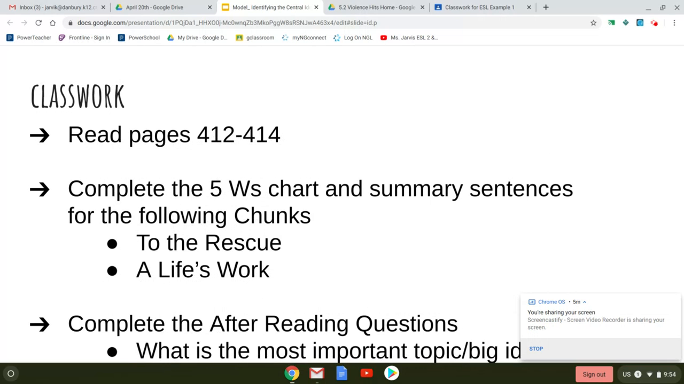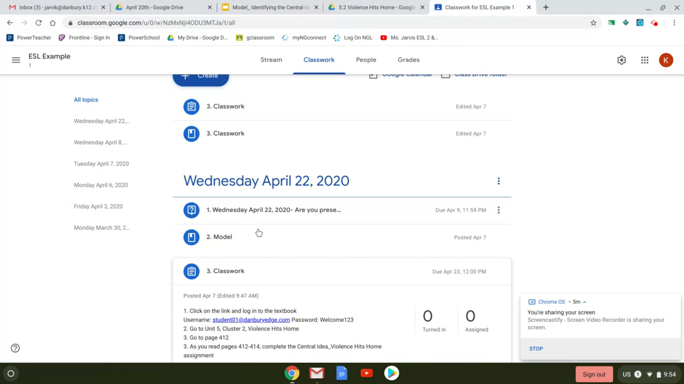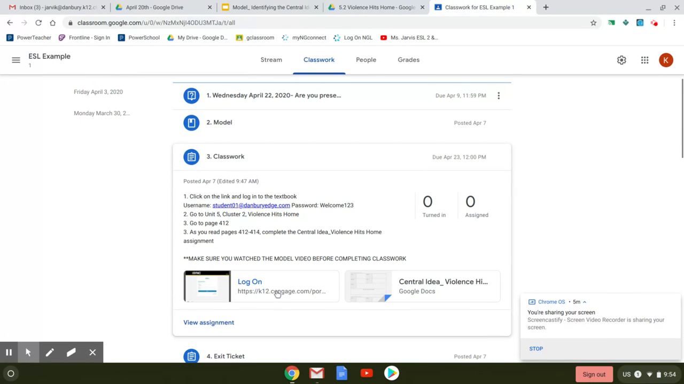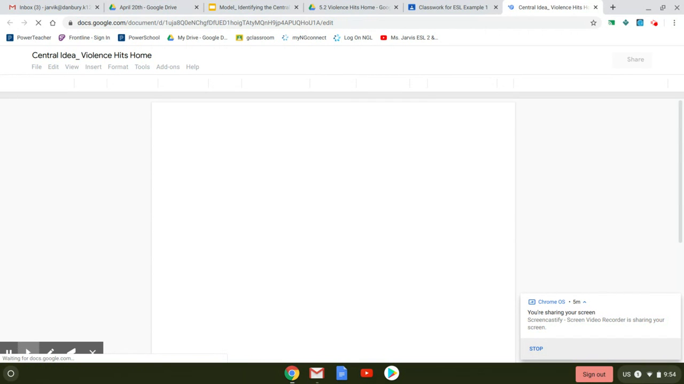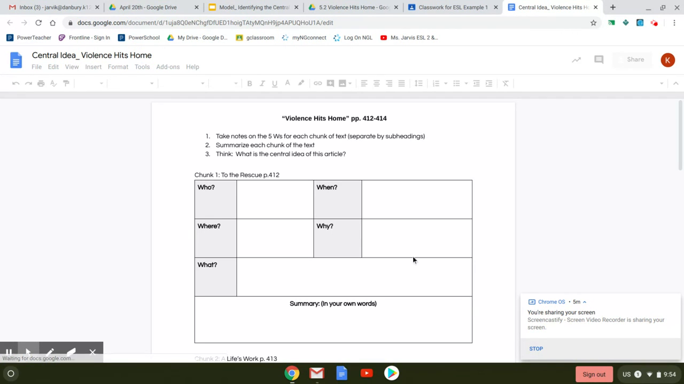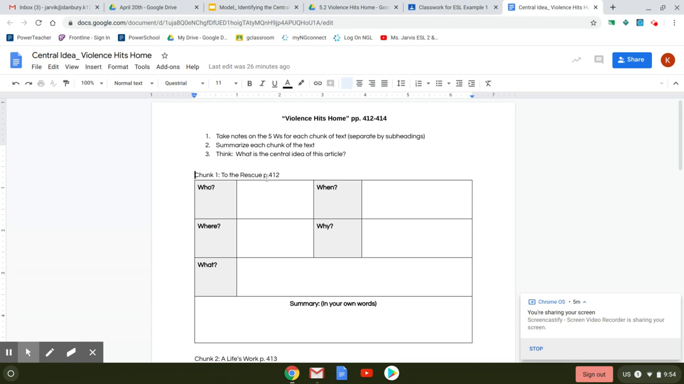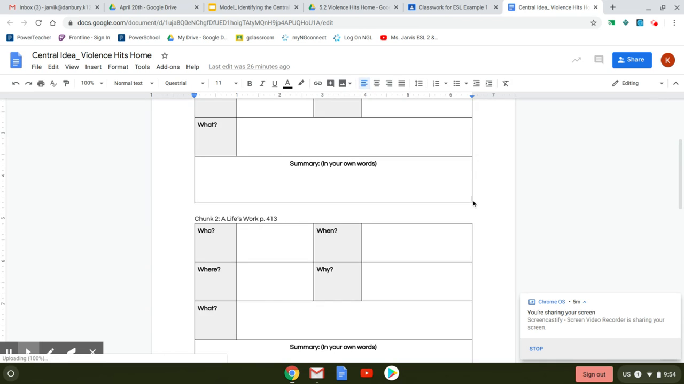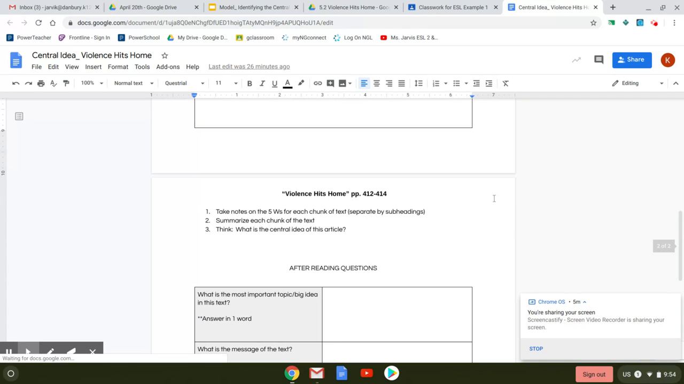Let me show you what the document looks like. You're going to find it under classwork. You also have that link again to get to the textbook. So you're clicking on this assignment, central idea. It's going to look very similar to yesterday's assignment. Here we have chunk 1. We're doing that for page 412, To the Rescue. And then we have chunk 2, A Life's Work, and that's on page 413.